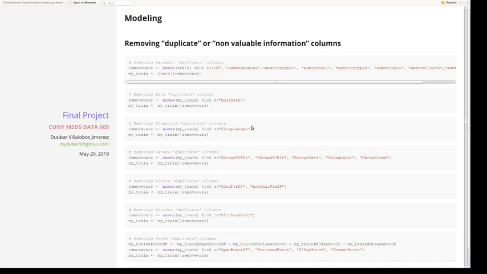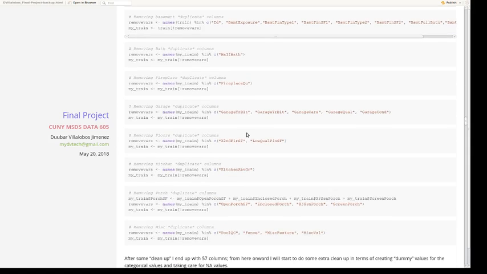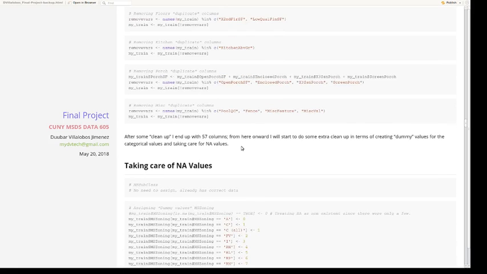I did some cleaning to remove these duplicate or non-valuable variables. After the cleaning, I was able to reduce from 81 to 57 different variables.